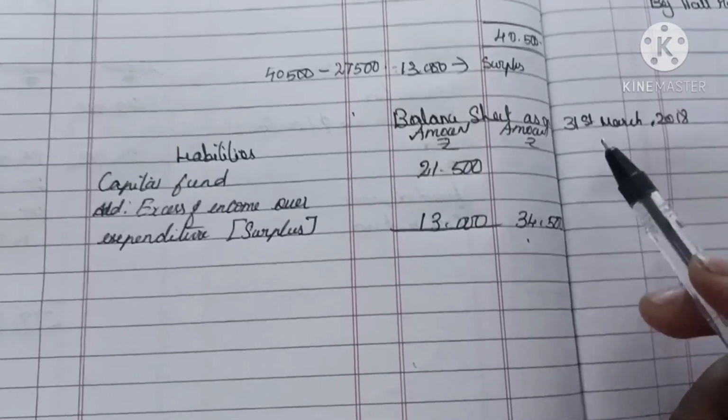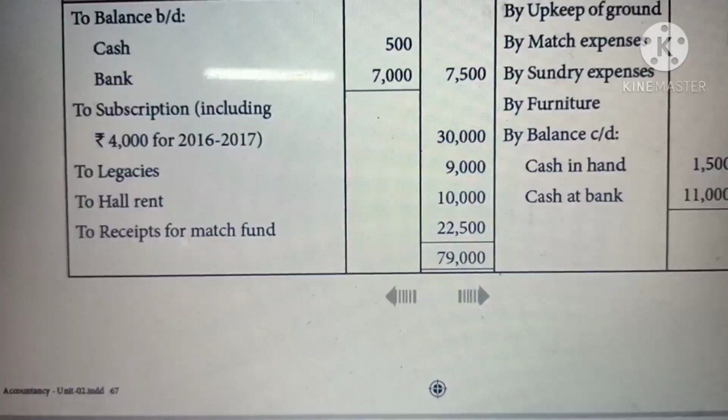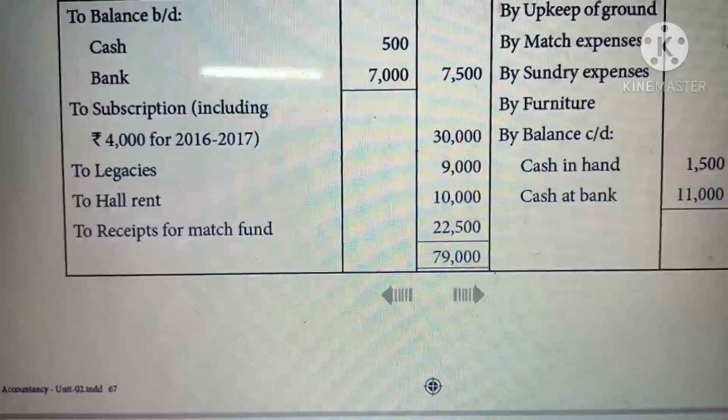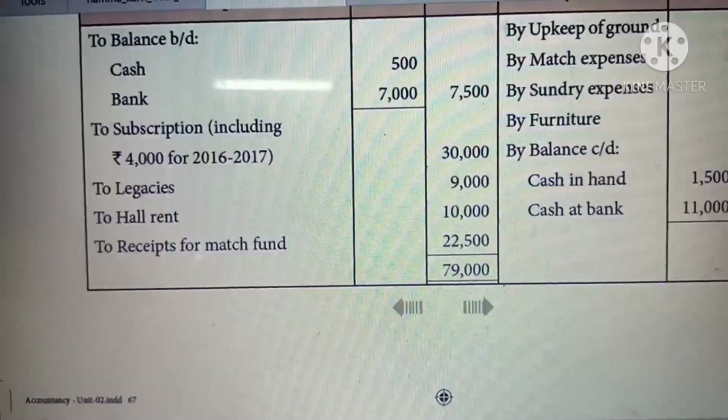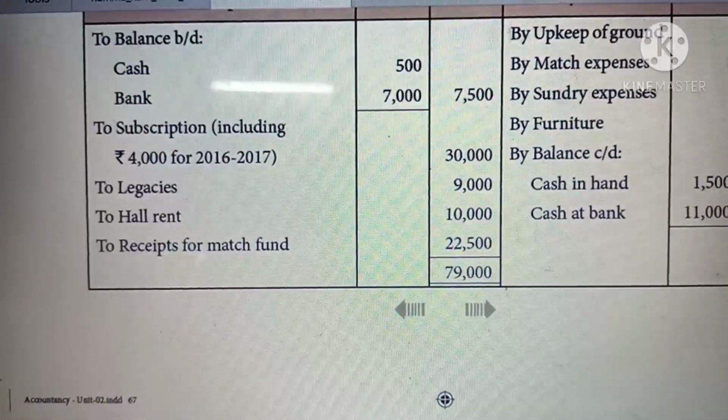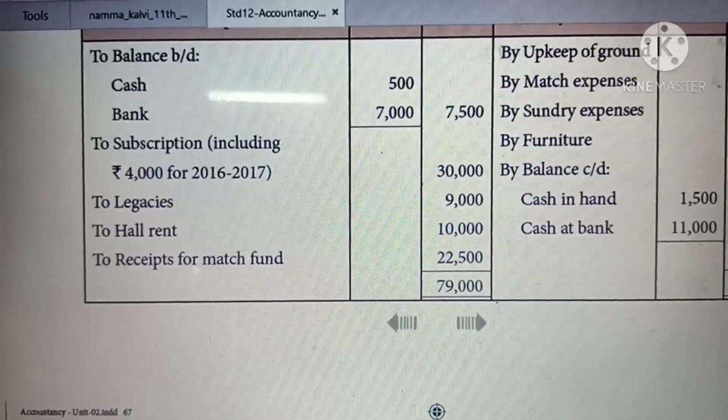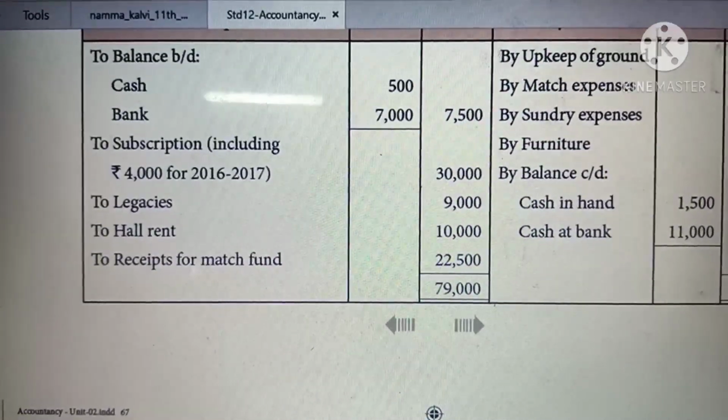Then the legacy is there. Legacy 9,000 as a liability. So this one we are going to show on the liability side.